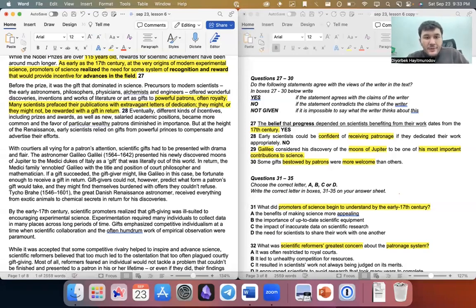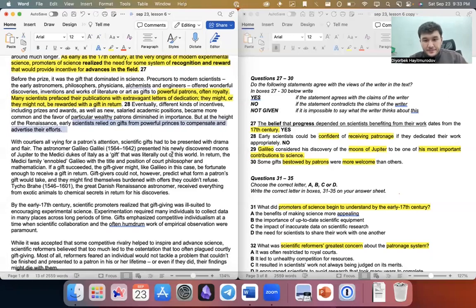Eventually, different kinds of incentives, including prizes, awards, as well as new salaried academic positions, became more common, and the importance of particular patrons diminished over time. But at the height of the Renaissance, early scientists relied on gifts from powerful princes to compensate and advertise their efforts. That's what they relied on.